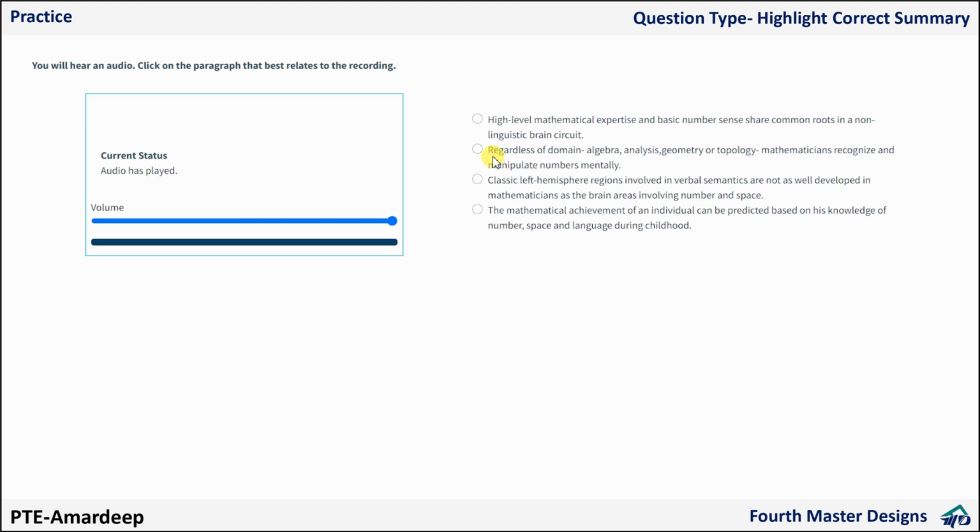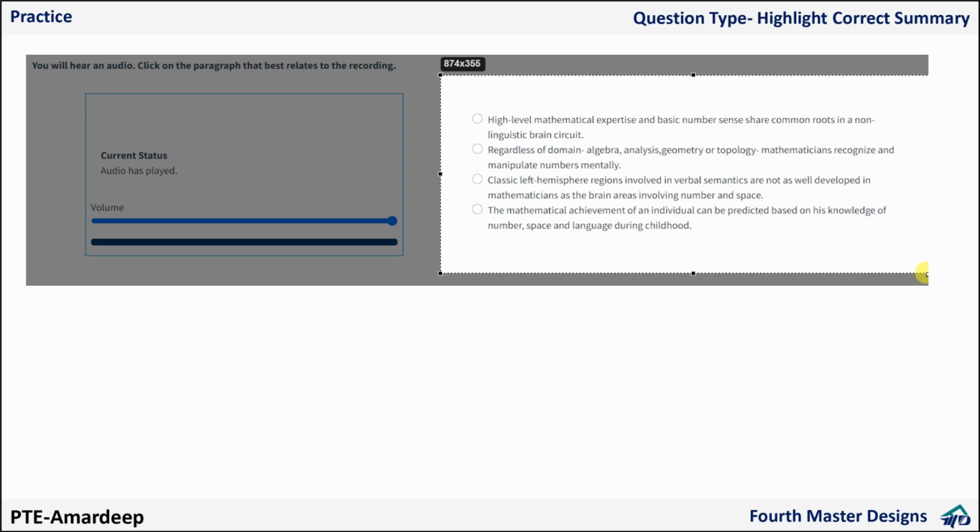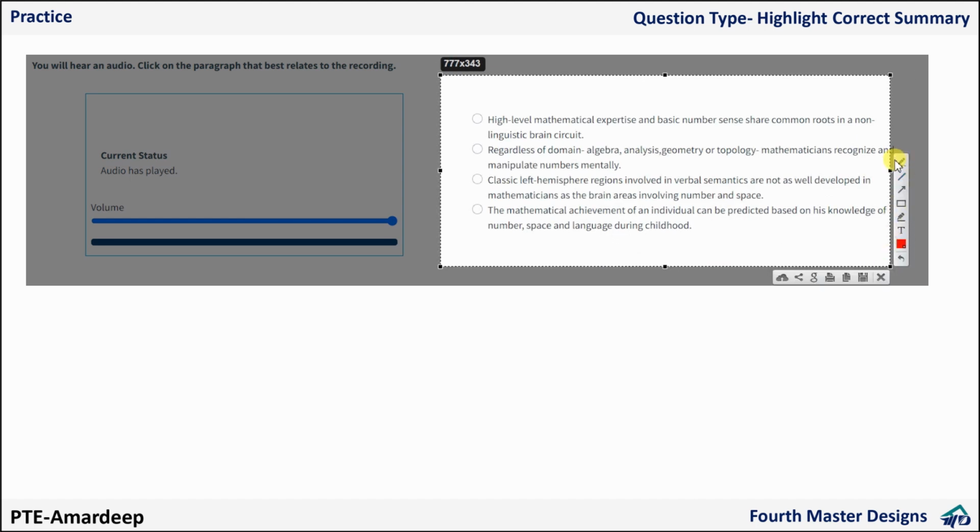Now I'm going to use my eliminate approach and see how much time I'm wasting here. Okay, so high level mathematical expertise and basic number sense share common roots in non-linguistic brain circuit. So yes, something like that was discussed. Regardless of domain, these mathematicians recognize and manipulate numbers mentally. Okay, regardless of these, they manipulate. No.